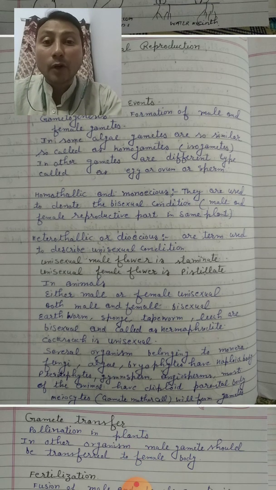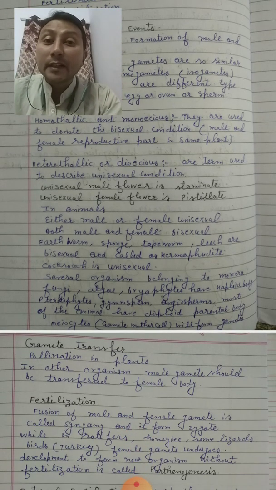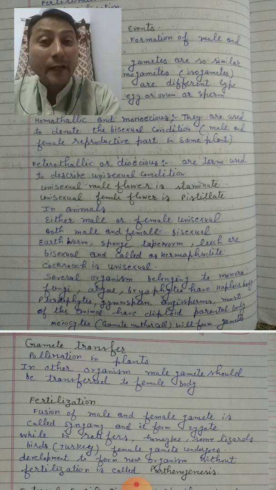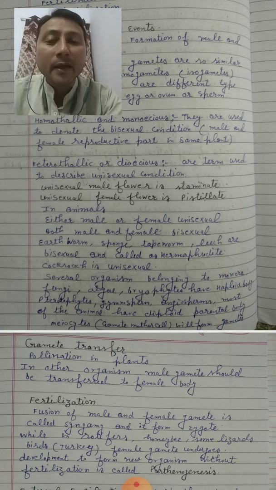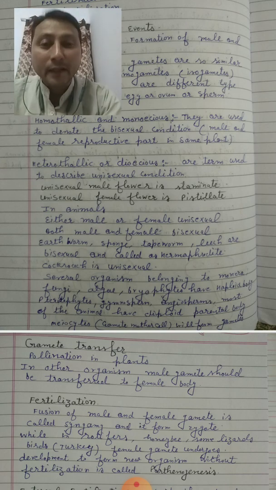Then there is a term which is called homothallic or monoecious. They are used to denote bisexual condition. Heterothallic or dioecious is used to denote unisexual conditions. Whenever there is a unisexual male flower, it is called staminate, and a unisexual female flower is called pistillate. We know that stamen is the male reproductive part of a flower and pistil is the female reproductive part of a flower. In animals, when male and female are different, we call them unisexual, and when male and female both are present in one organism, we call them bisexual, or use the technical term hermaphrodite, like in earthworm.